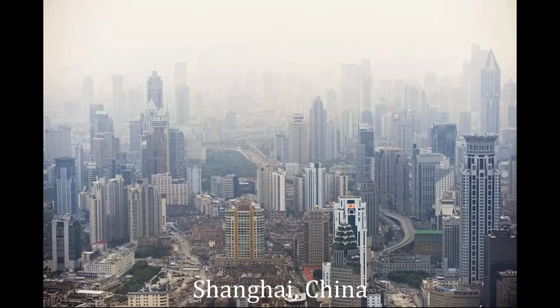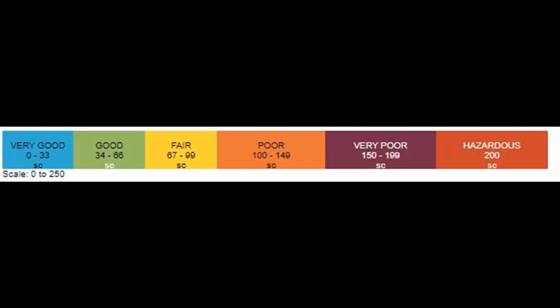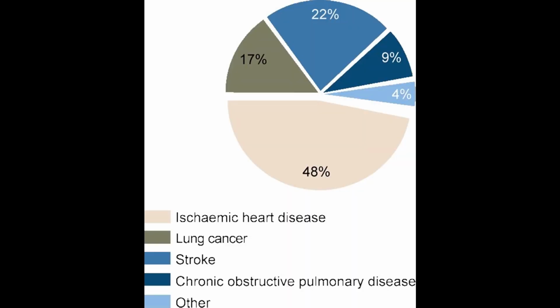Firstly, what is meant by the term air quality? Well, data collected that determines air quality includes air pollutants, airborne particles, and visibility, and this data is collated into the air quality index. That data is used to provide an index scale ranging from very good, good, fair, poor, very poor, and hazardous. I'll talk more about AQI later.